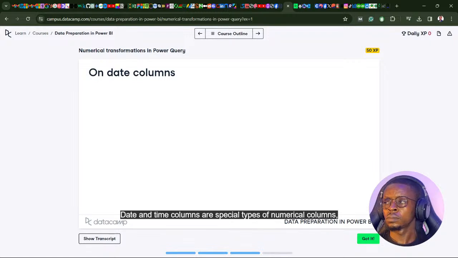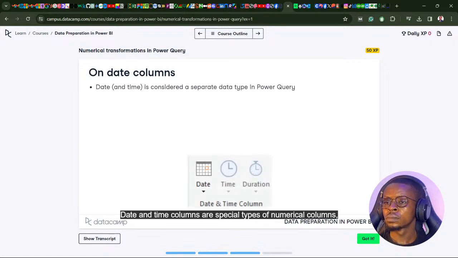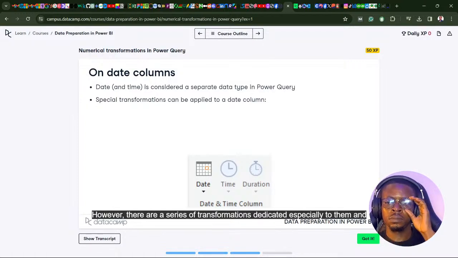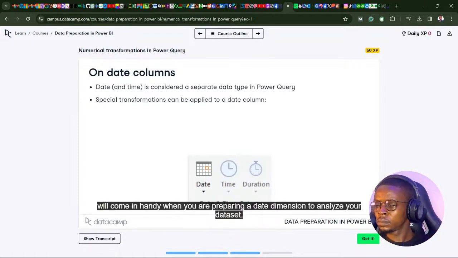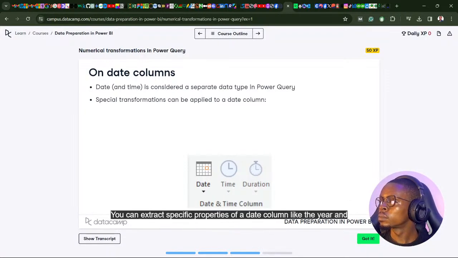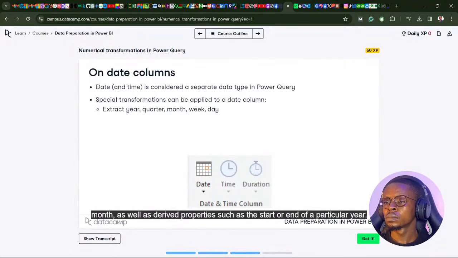Date and time columns are special types of numerical columns, as the standard numerical transformations cannot be applied on them. However, there are a series of transformations dedicated especially to them and will come in handy when you are preparing a date dimension to analyze your dataset. You can extract specific properties of a date column like the year and month, as well as derive properties such as the start or end of a particular year.